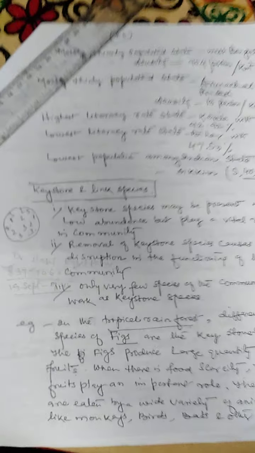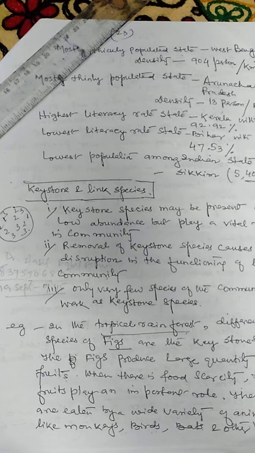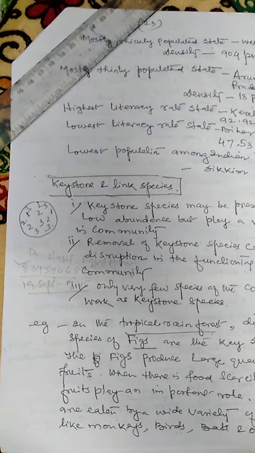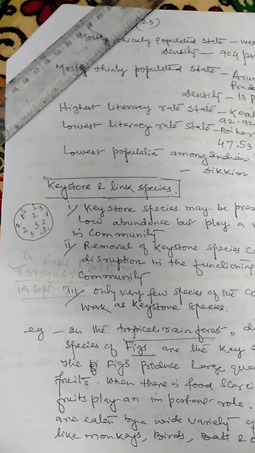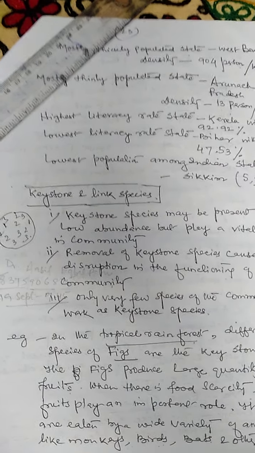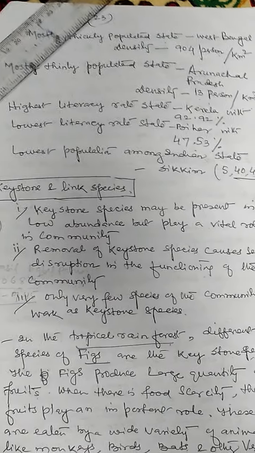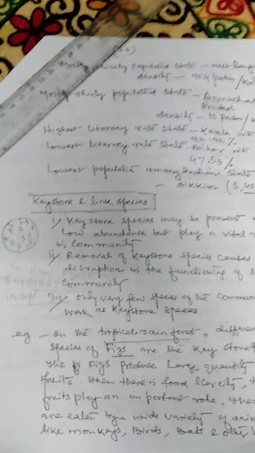For example, there is an example you can understand about the keystone. In the tropical rainforest, different types of figs are present. Fig is a type of plant, and on the fruit of the fig, various types of animals depend. If the fig is absent in that particular area, there is a food scarcity.